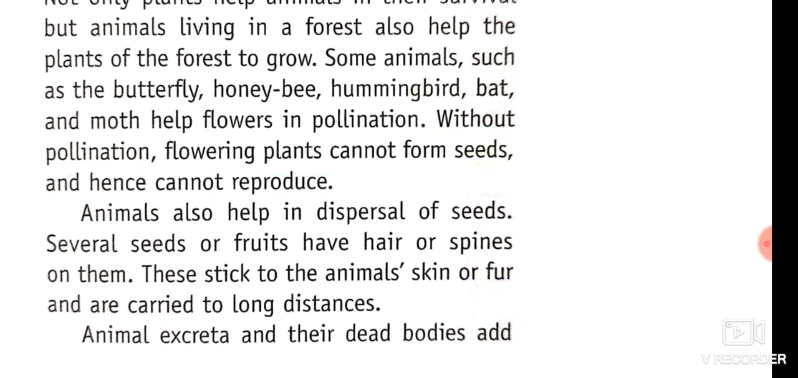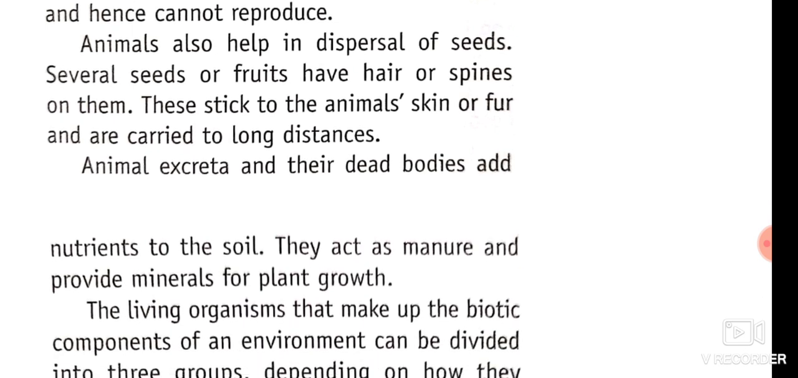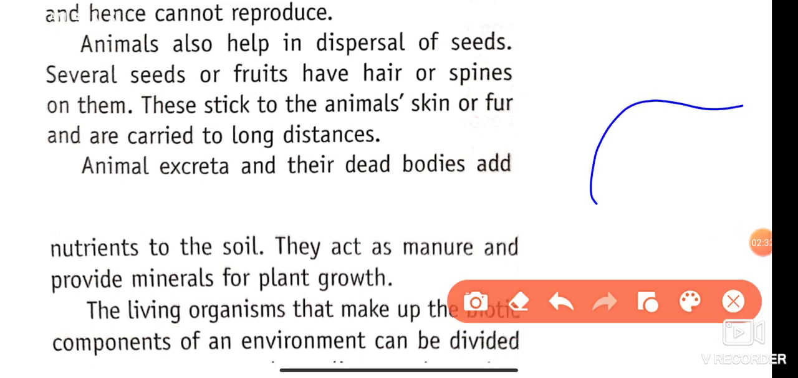So, is it clear to everyone how animals help the flowers with reproduction? Animals also help in dispersal of seeds. How do they help? Some seeds have spikes, that means kantedar spikes, and they stick to the body of animals. When the animals move a longer distance, the seeds are carried along with them. So I hope it is clear how animals help in dispersal of seeds.